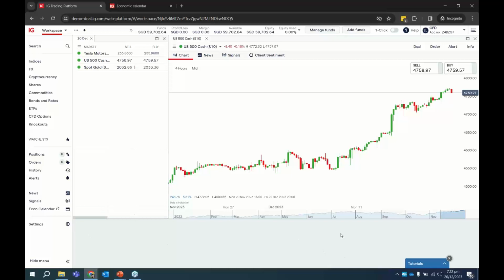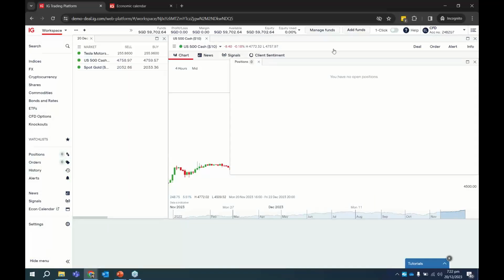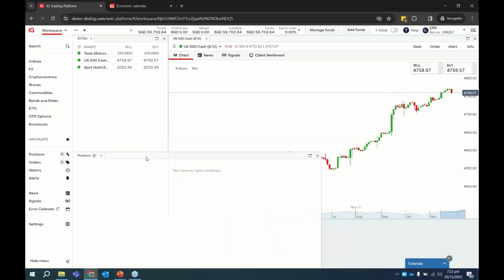And for the bottom part of the workspace, I like to add in positions. Okay, so I click on positions, add to workspace. I like to put it just below like that.